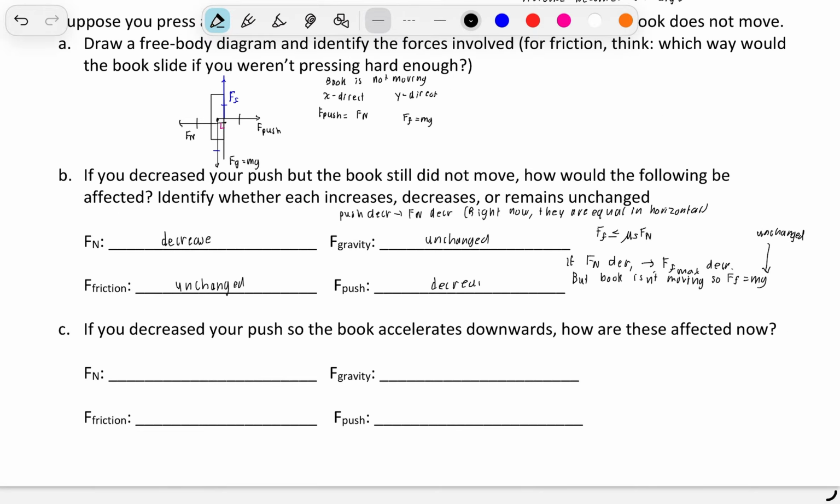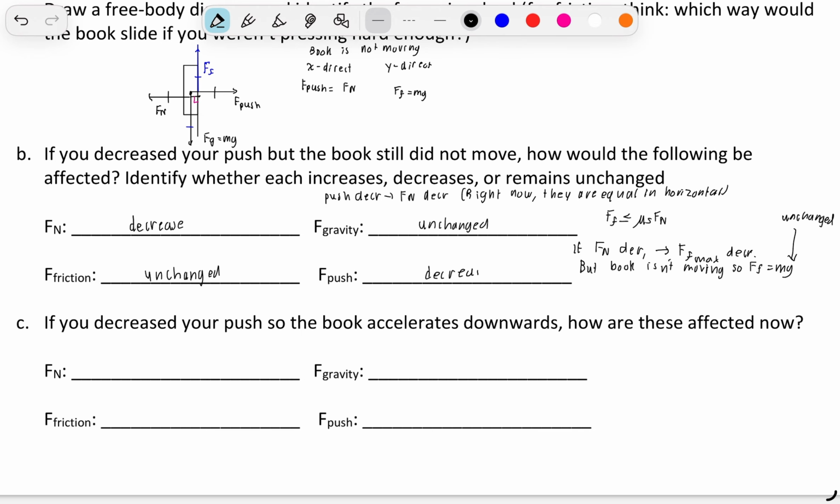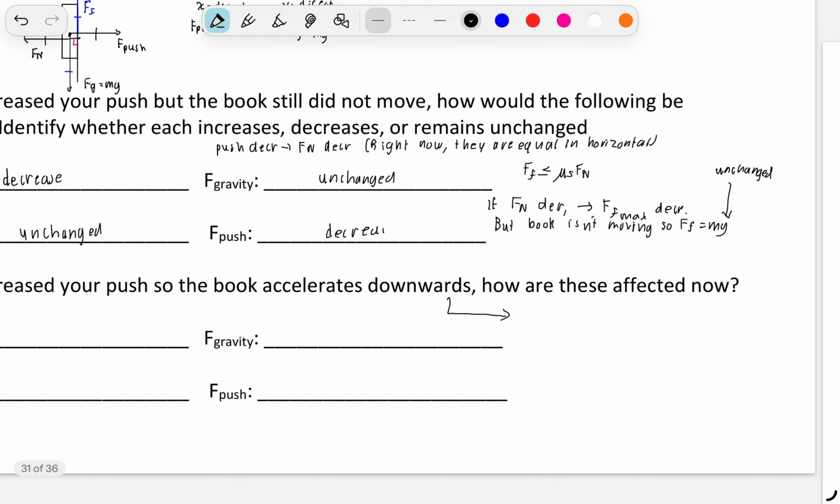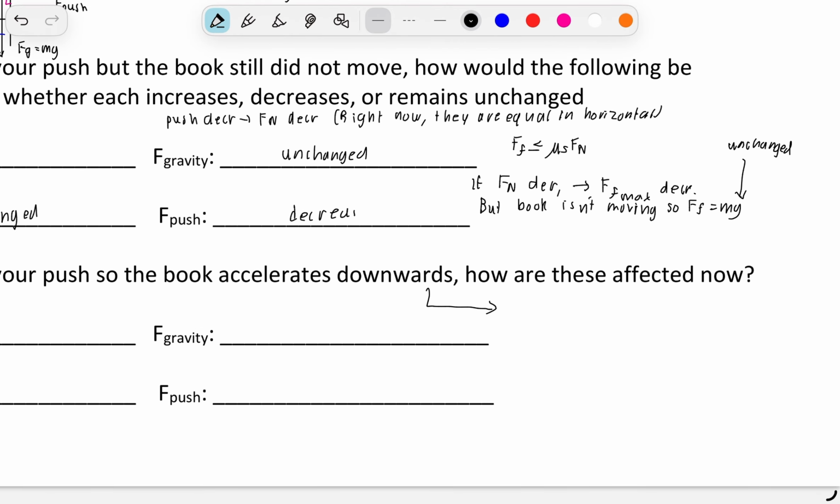If you decrease your push so that the book accelerates down, how are these affected now? If the book is accelerating down, it's going to slide down too. So that means that the friction becomes kinetic. It's no longer static because it's no longer keeping the book there. It has already been overcome, and now it's just going to be slowing the rate at which it slides down.